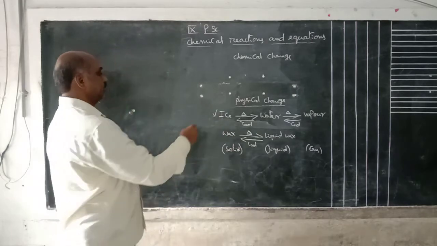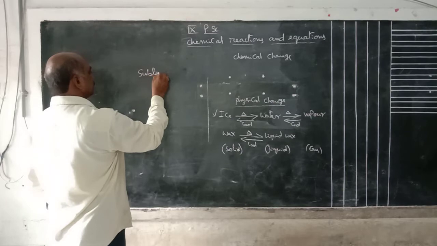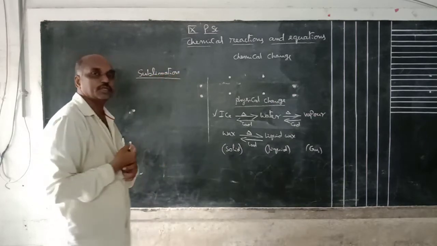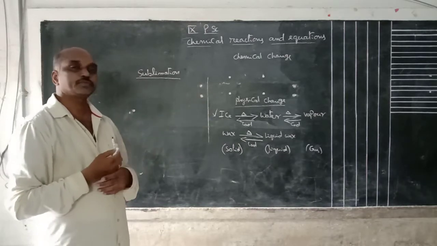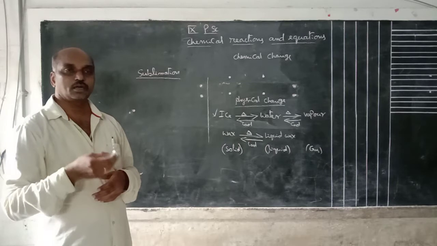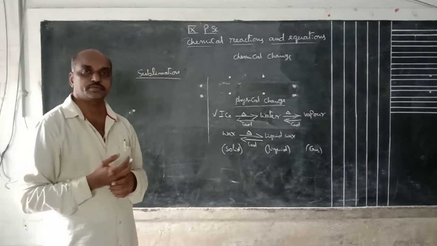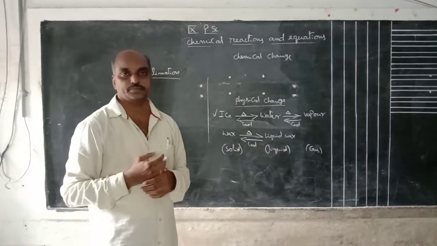Another important one is sublimation. What does sublimation mean? In most cases, on heating, a solid is converted into liquid, and on continuous heating the liquid changes to gas.